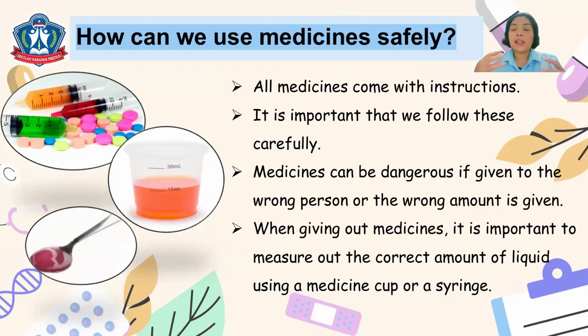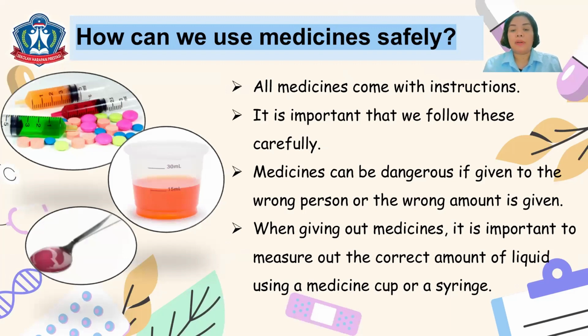For example, this person is sick. Then there is a medicine. We don't know if this medicine is suited for this ill person. So we should be careful with that. There is also a prescribed amount of medicine that should be given to a sick person.